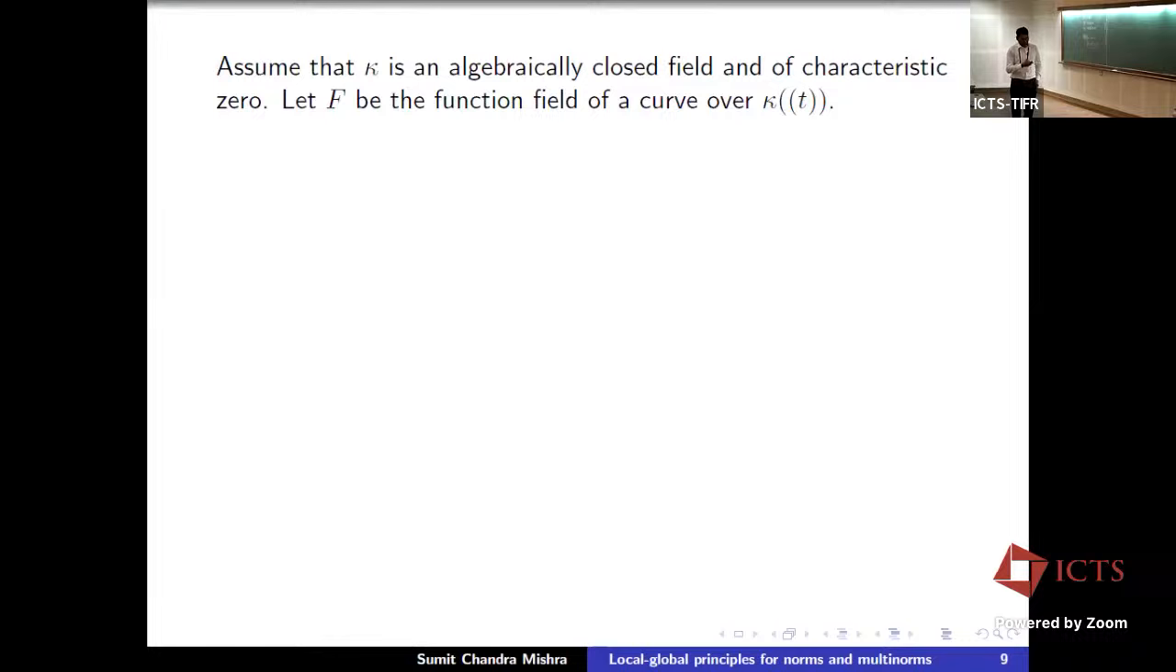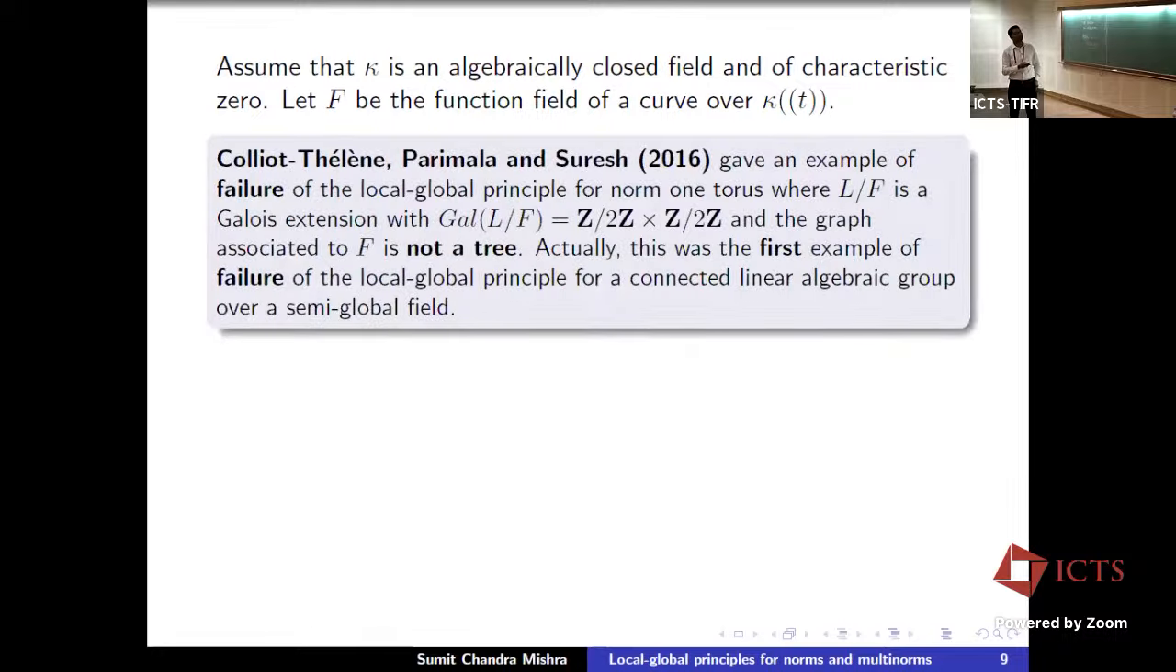For a counterexample, let us assume that kappa is an algebraically closed field of characteristic 0. So just think of the field of complex numbers. Let F be the function field of a curve over Laurent series over kappa. So F is our semi-global field. Then Colliot-Thélène, Parimala, and Suresh gave an example of failure of the local global principle for norm tori, where the extension was Galois with Galois group Z mod 2 plus Z mod 2, and the graph associated to F is not a tree.